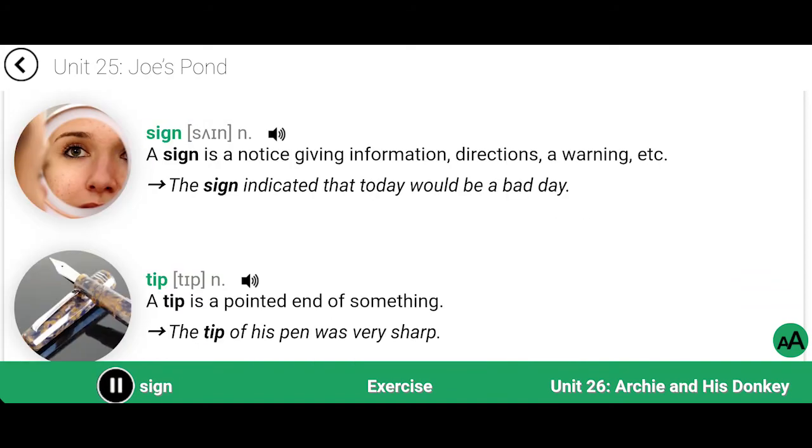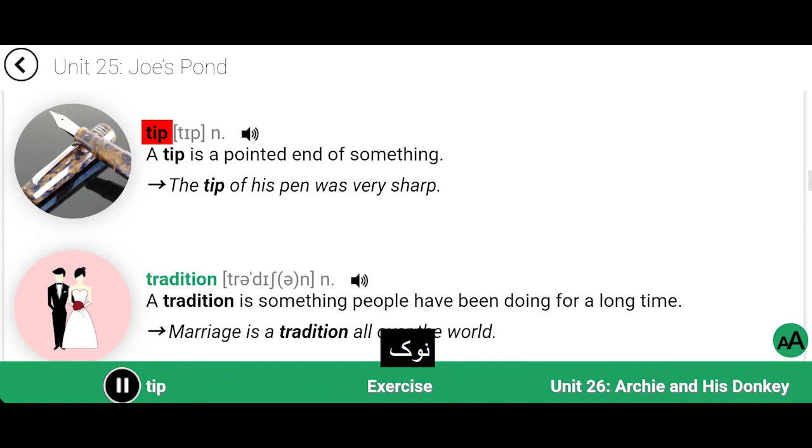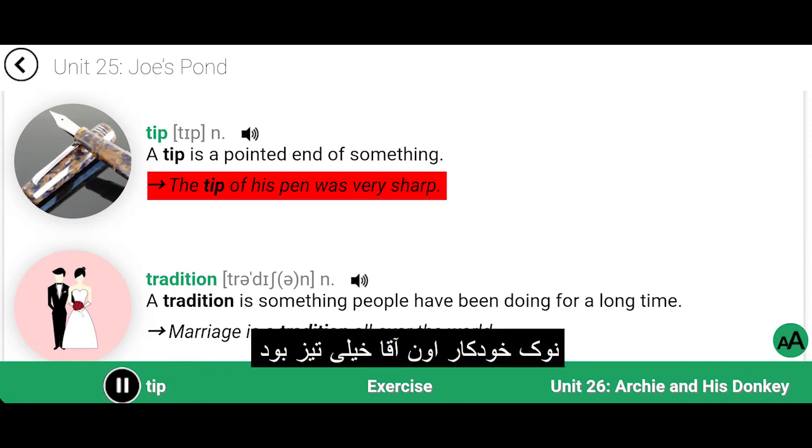Sign. A sign is a notice giving information, directions, a warning, etc. The sign indicated that today would be a bad day. Tip. A tip is a pointed end of something. The tip of his pen was very sharp.